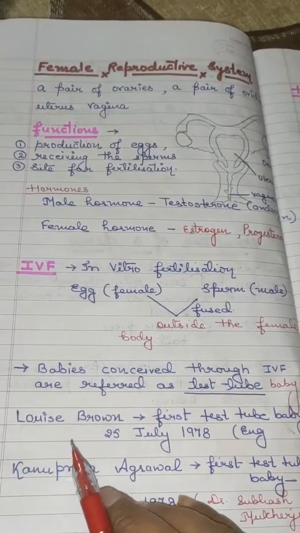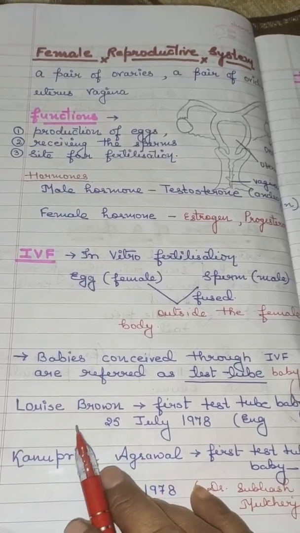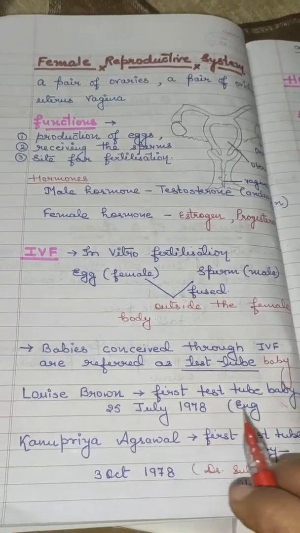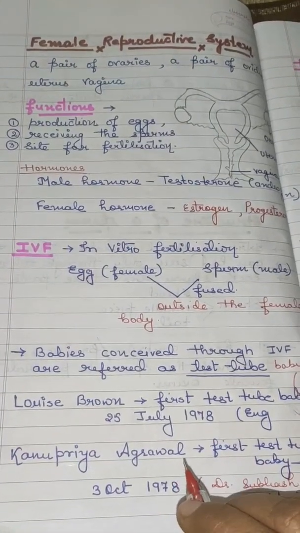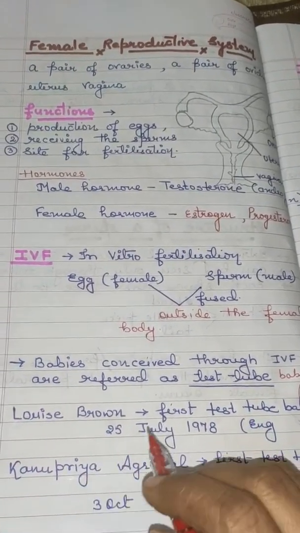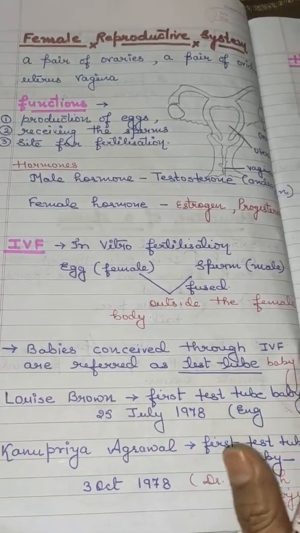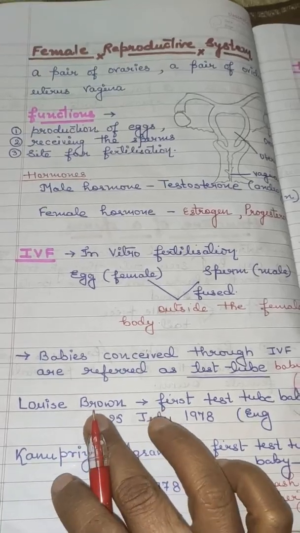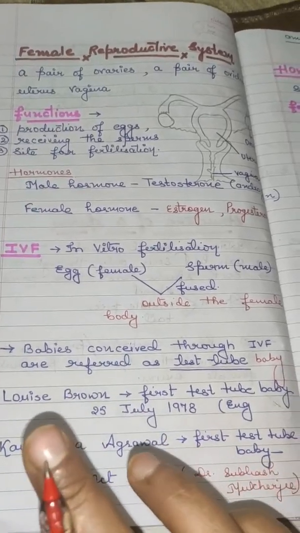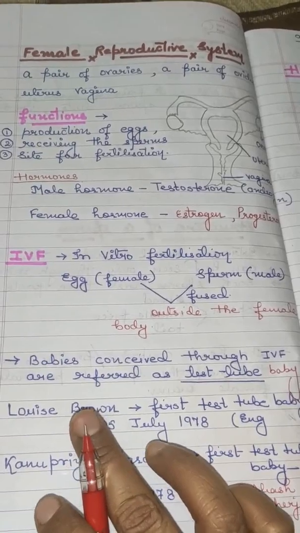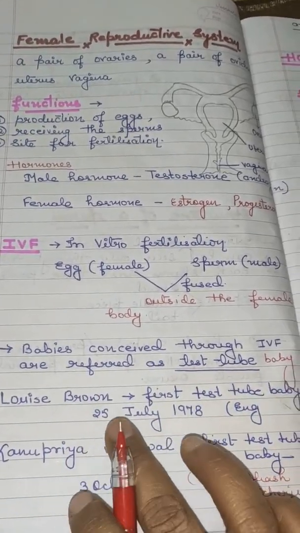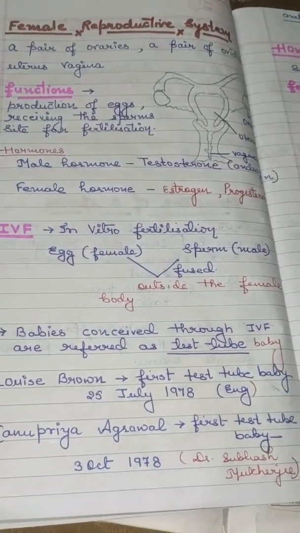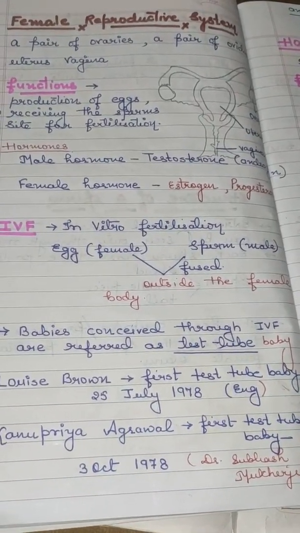You know Louise Brown, who is the first test tube baby, she is known in the world. She is a lady, Louise Brown. Louise Brown is the first test tube baby in the world, who was born on 25 July 1978 in an England hospital.